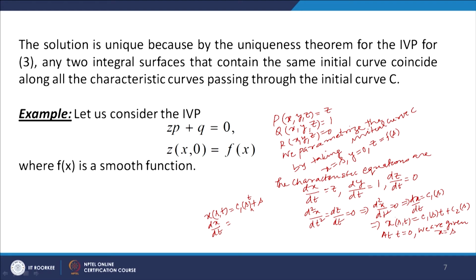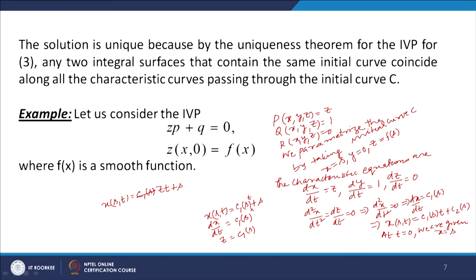We are given dx by dt is equal to z, so z is equal to c1(s). So x(s,t) is equal to z times t plus s.